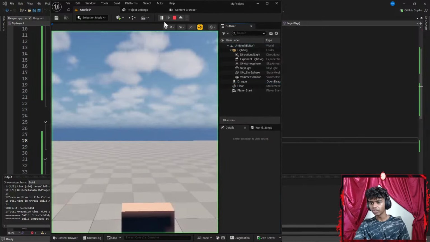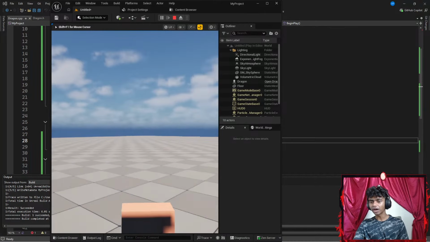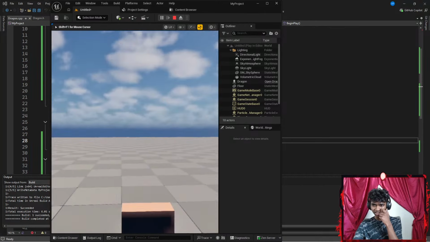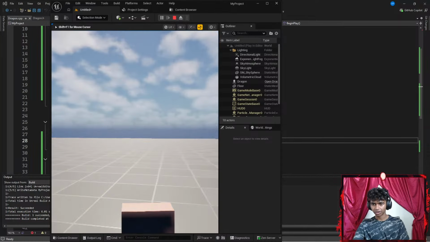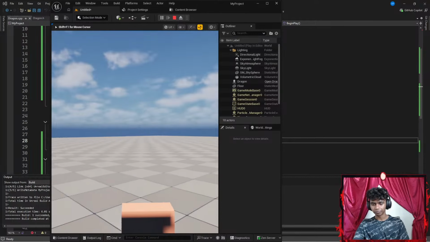Now let's go ahead and run the code. There we go. I see my dragon. Now I can go ahead and move around, but I cannot fly. That's awful, actually. I wish I could fly. Okay, I can at least move my dragon, guys.